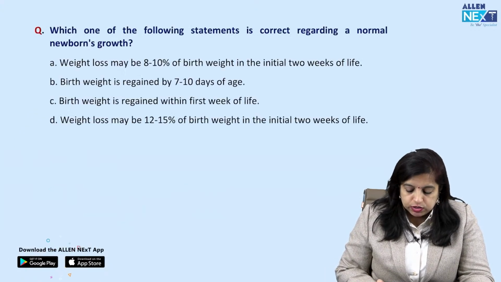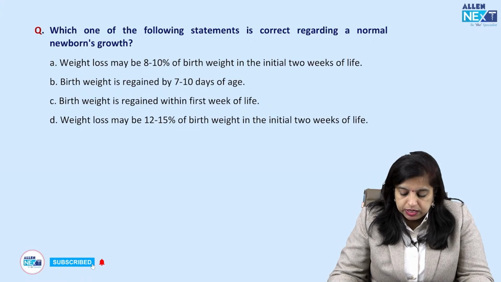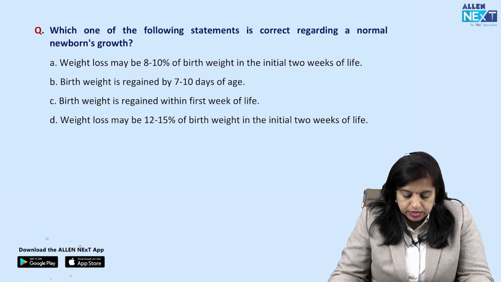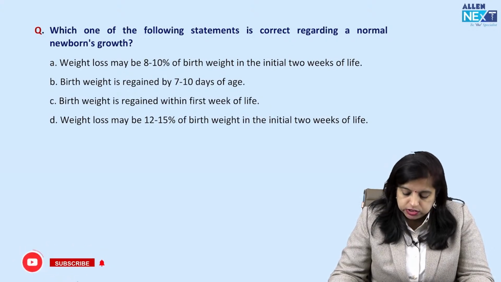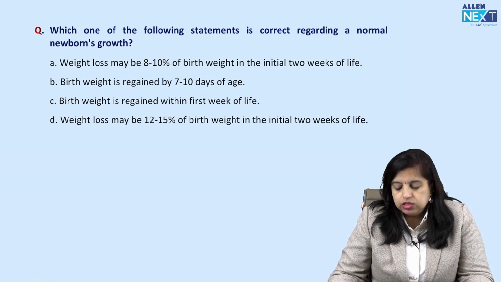ओके, नेक्स्ट क्वेश्चन पे चलते हैं। Which one of the following statements is correct regarding a normal newborn's growth? Weight loss may be 8 to 10% of birth weight in the initial 2 weeks of life। देख लेते हैं एक बार। Birth weight is regained by 7 to 10 days of age. Birth weight is regained within the first week of life, and weight loss may be 12 to 15% of birth weight in the initial 2 weeks of life.